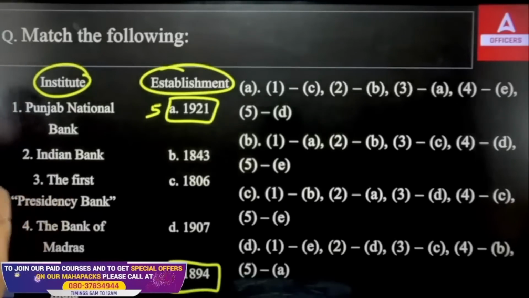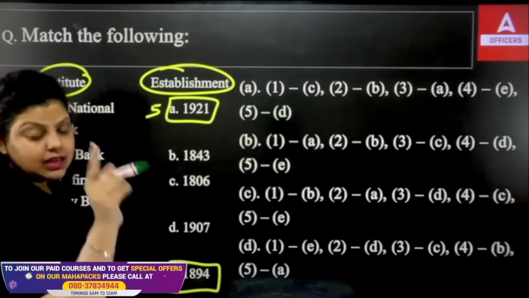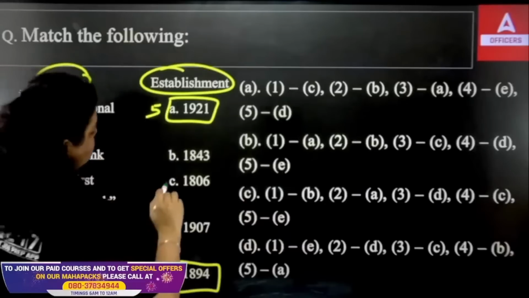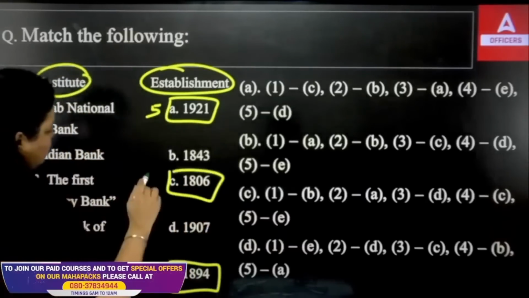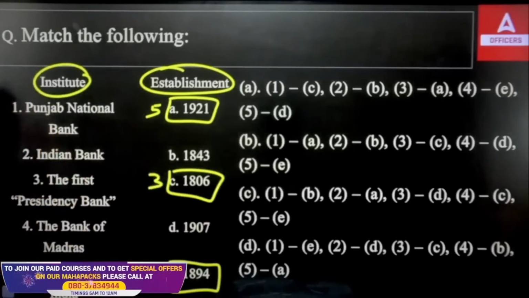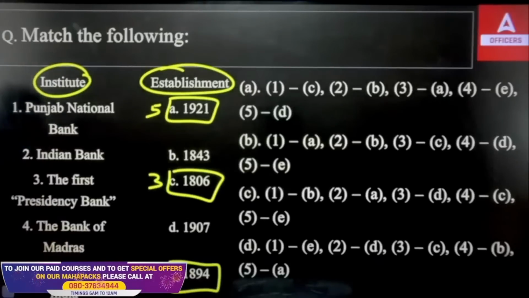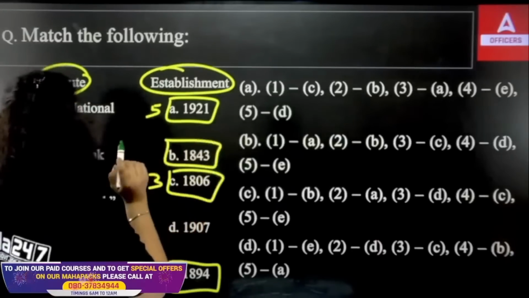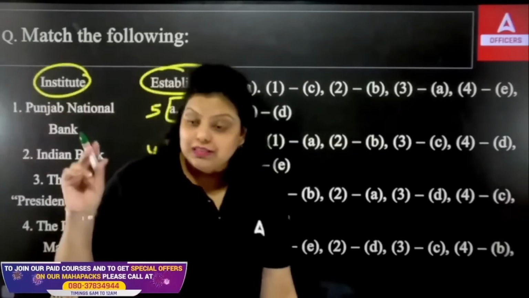Next, the first Presidency Bank, I even know this. The first Presidency Bank was the Bank of Calcutta, but its name was changed in 1809 to Bank of Bengal. So it was actually established in 1806 as Bank of Calcutta. So this is third. Now, I do not know the establishment of Indian Bank, but I know the establishment of Bank of Madras. It was established in 1843. That's the fourth.